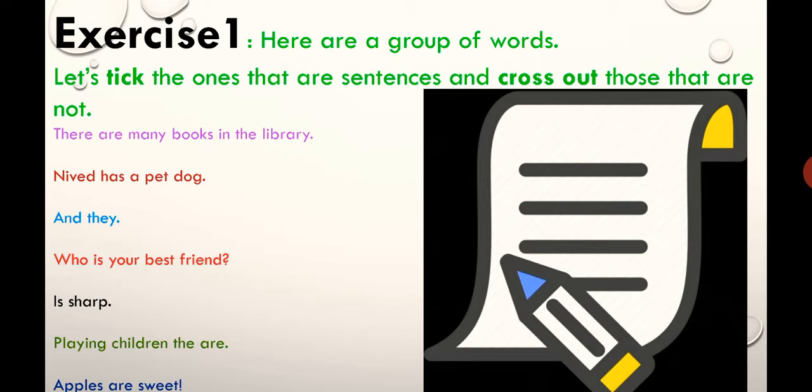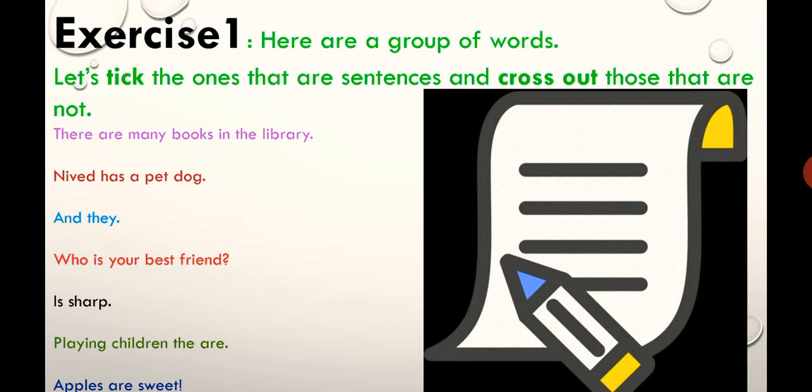So, here first exercise for you. Now, a quick and a small test for you. Here are a group of words. Let's tick the ones that are sentences and cross out those that are not. So, what are the basic things that we have to check in a sentence?